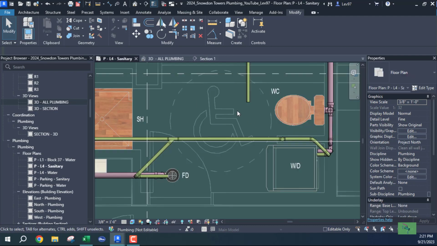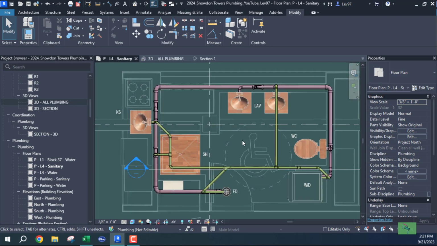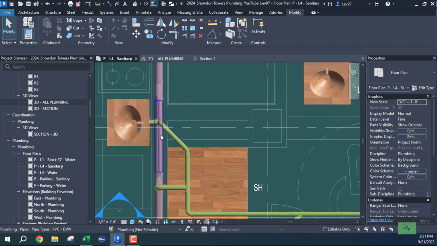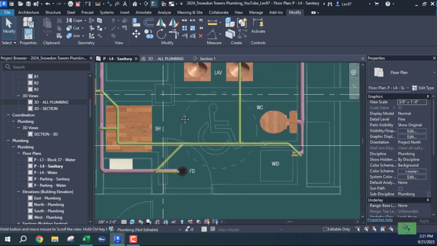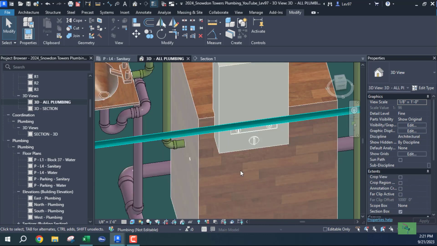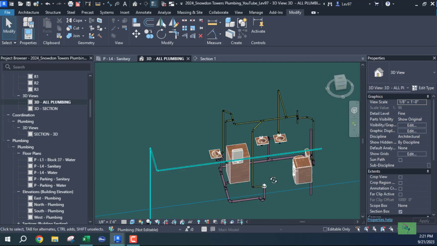Let's go back and continue with connecting my vent. Now that the vent is finished, I have the sanitary system and I have my vent system. Let's look at it here.